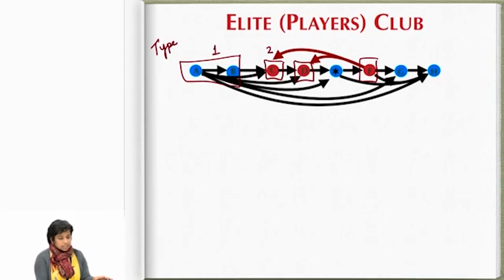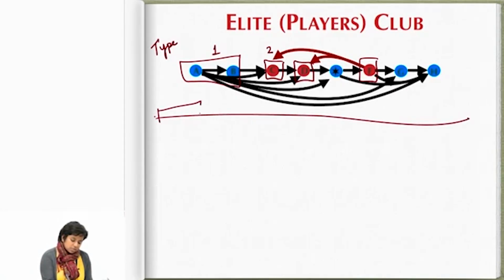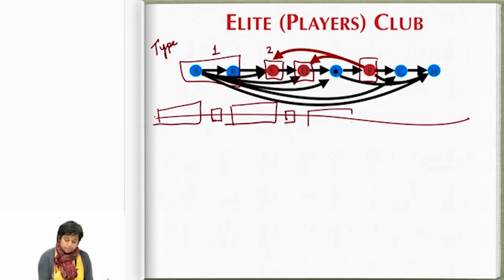It's possible that between C and D there were other unaffected vertices. They would have type 3, and so basically the whole topological order is broken into these chunks: these are the unaffected vertices, these are the affected vertices, these are the unaffected, and so on.